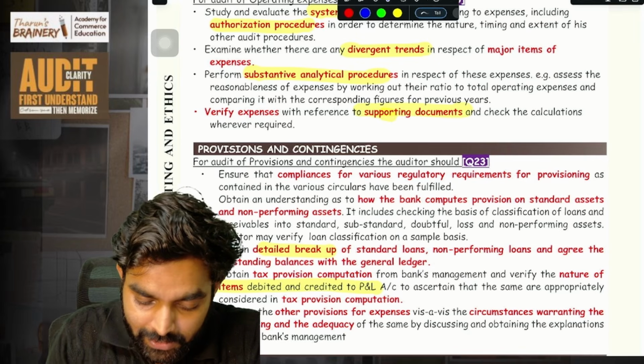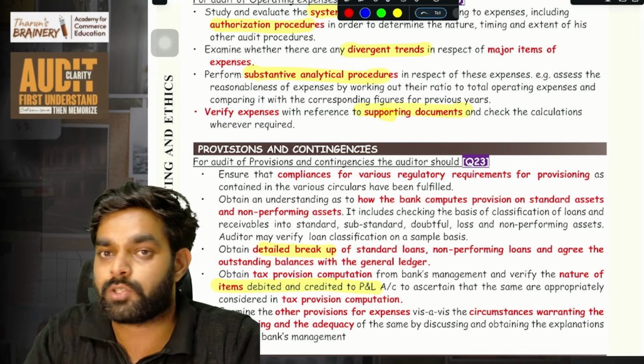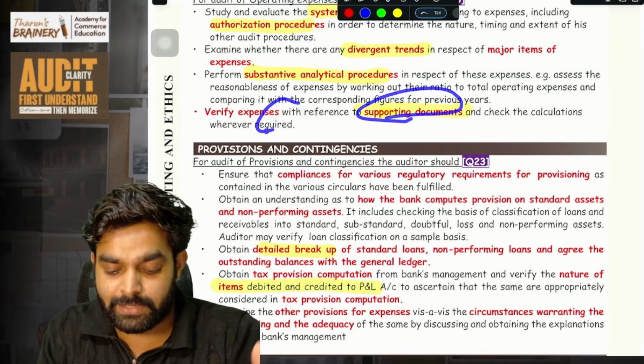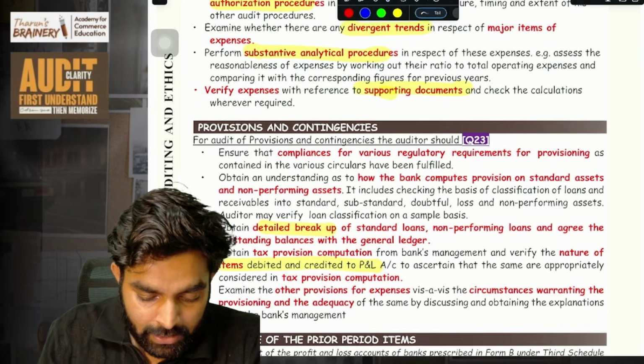Stay connected for that. Then verify the expenses with reference to the supporting documents. All the expenses in electricity bill, show the bill. For electricity expenses, compare it with the supporting document. That is a bill. That is how you do this.